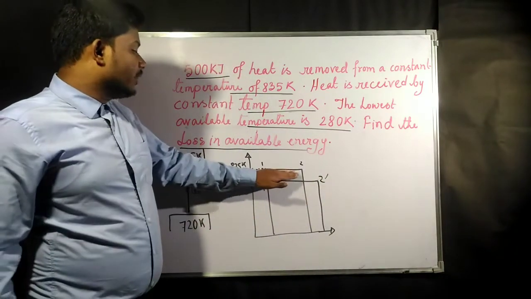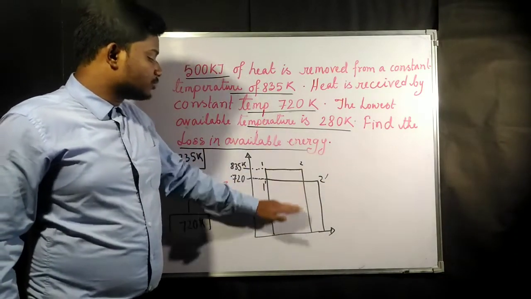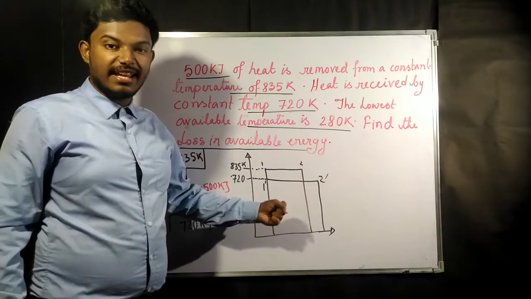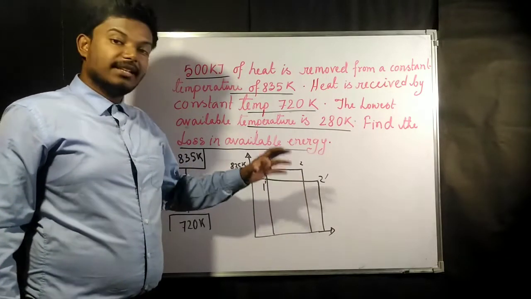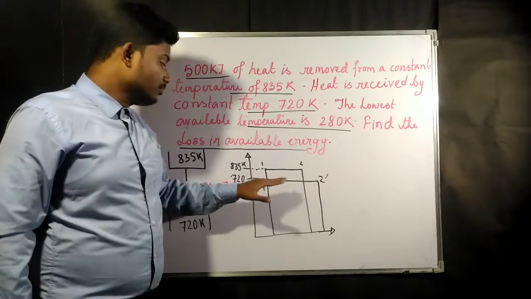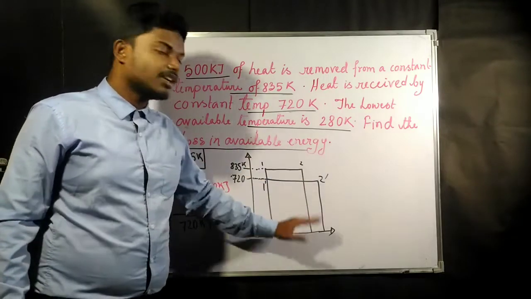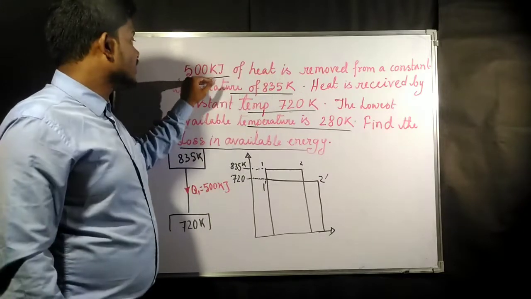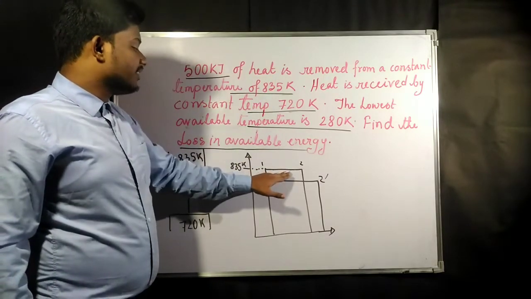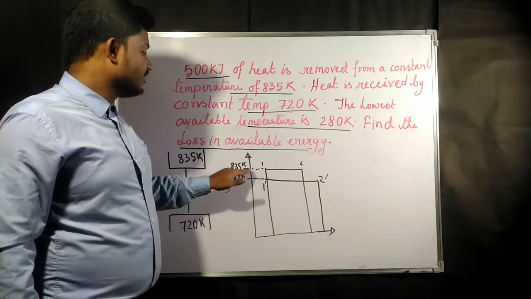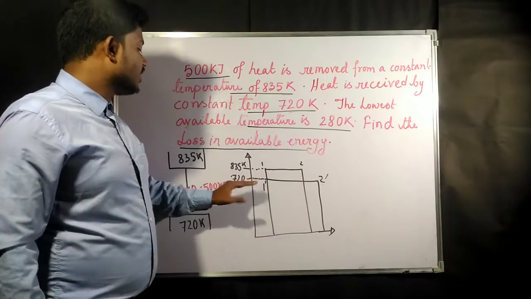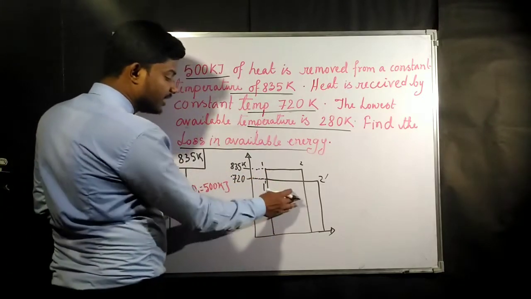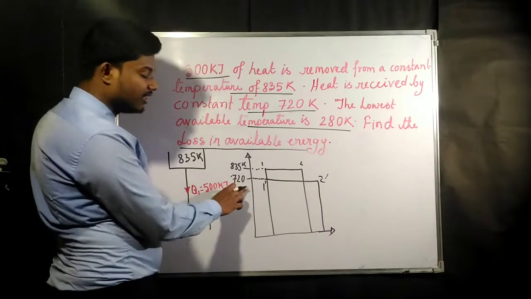When the area of 1 2 is projected on the entropy axis, the amount of area would be the same as when 1 dash and 2 dash is projected on the entropy axis, because they have mentioned the same heat. 500 kilojoule is given away by the body at 835 Kelvin, and again 500 kilojoule of heat is received by the body at 720 Kelvin.